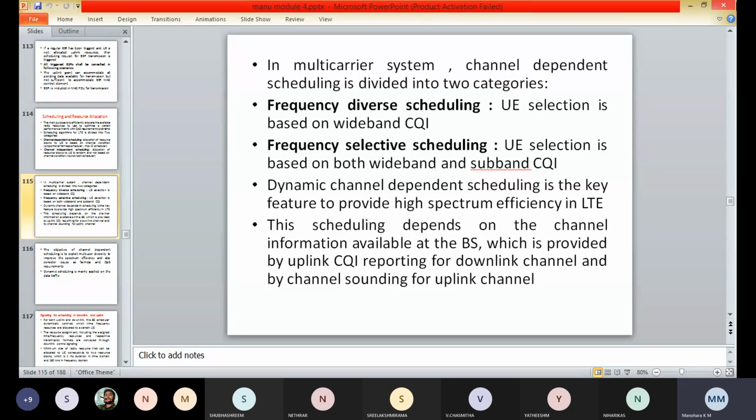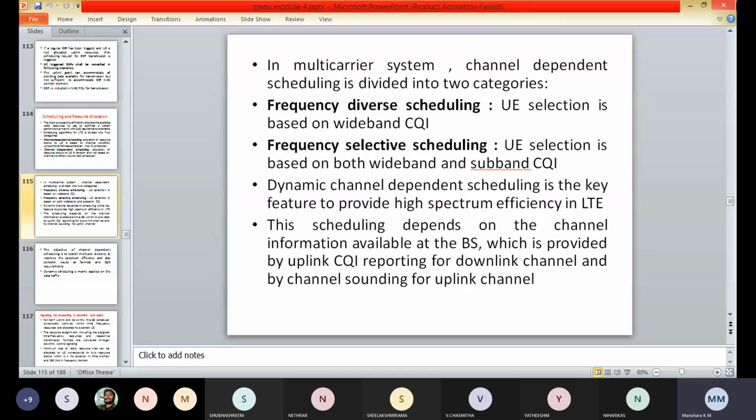To better exploit the channel selectivity, the packet scheduler is located in the eNodeB, which allocates the physical layer resources for both the downlink shared channel and the uplink shared channel.